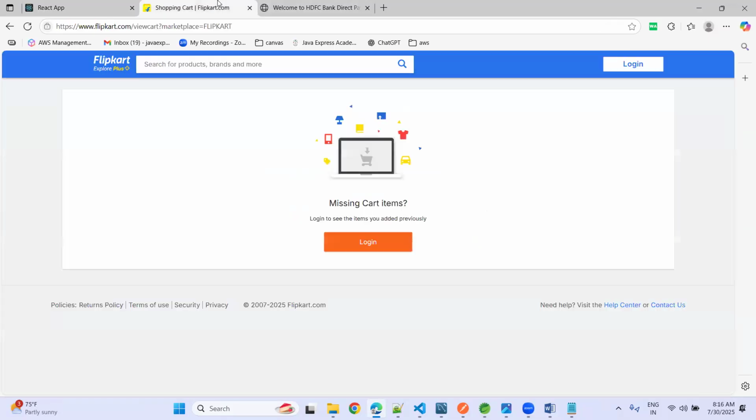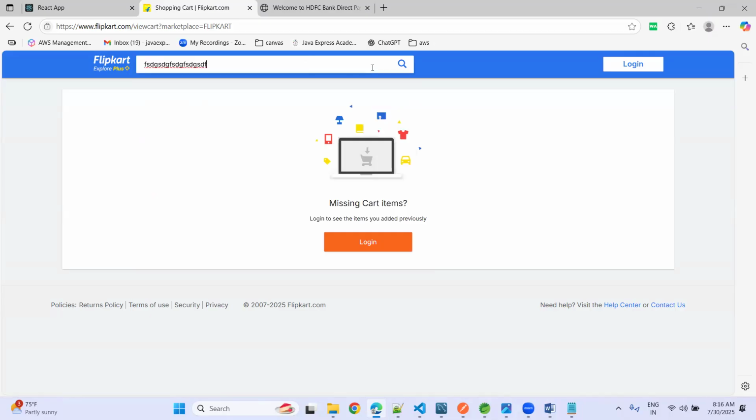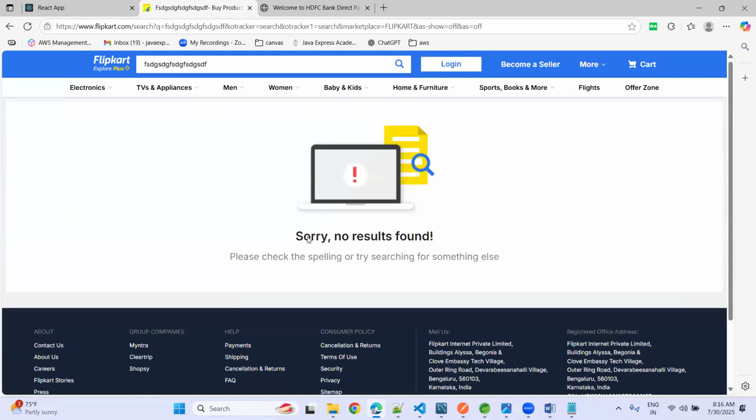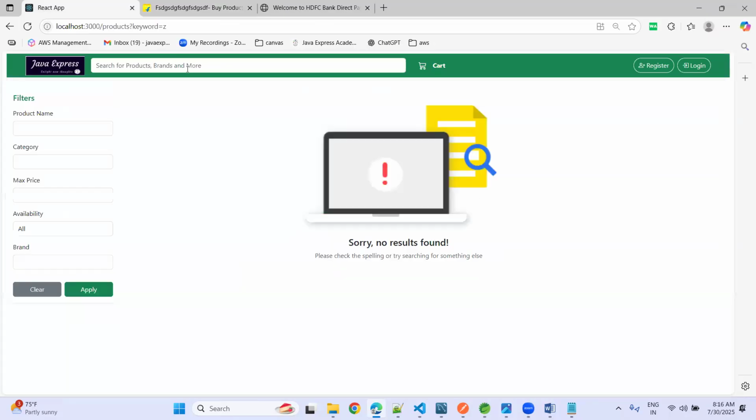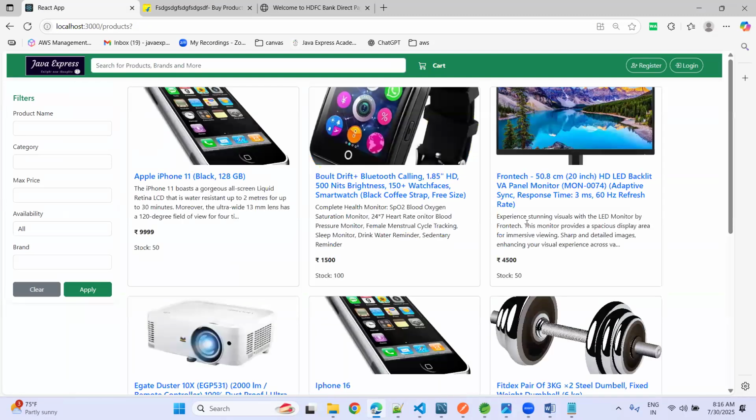In this pattern, by referring to the Flipkart application, a couple of things I am missing here. Okay, now I'm randomly searching some text. Okay, see, sorry, no results found. Now here also, I'm providing something here and enter. See, sorry, no results found. Then immediately I'm fetching all the products here.